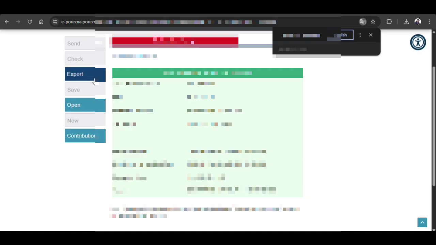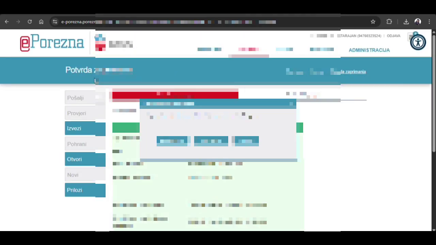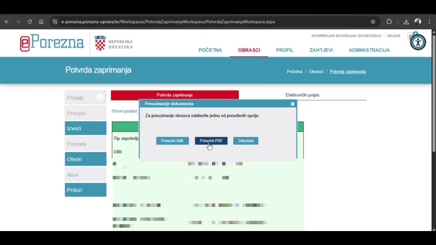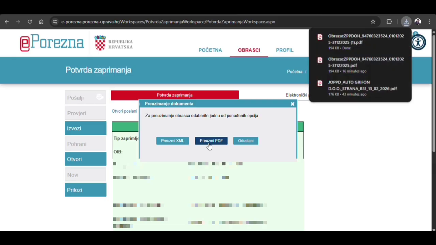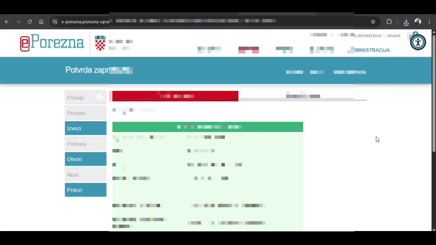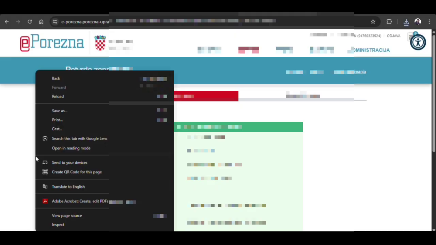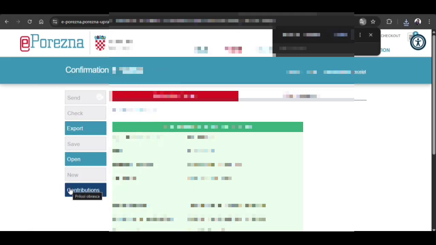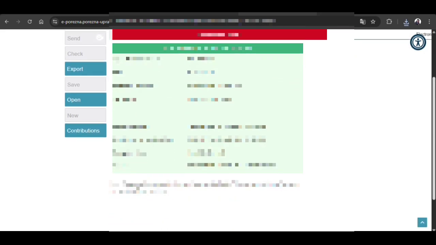So if you export, it will ask you. So I am going to give my document as PDF. So it's saved in my laptop. That's it. For the future, I can know about my status. Okay, so that is how I just export my submitted form.